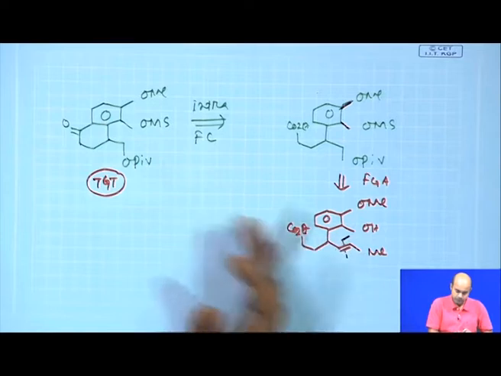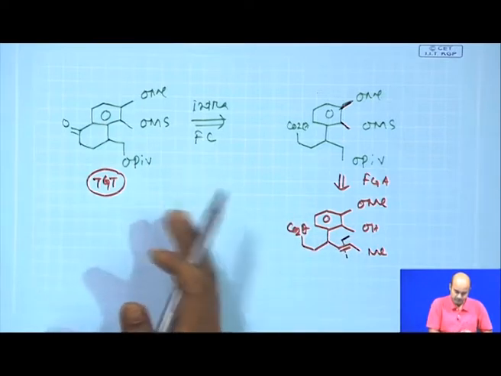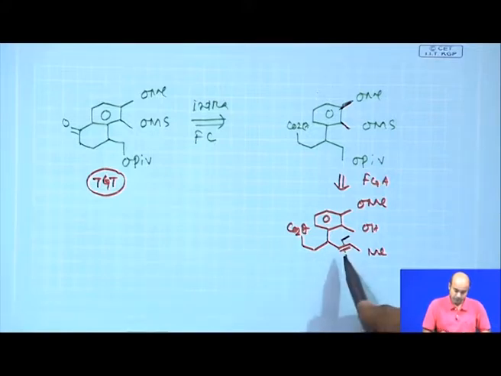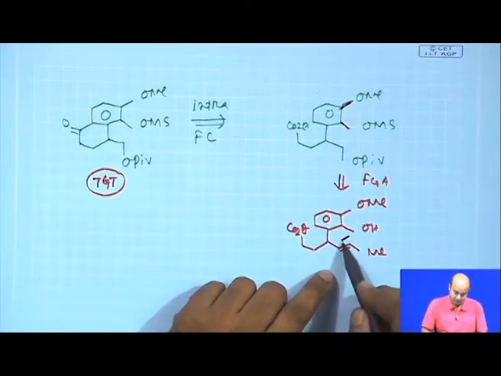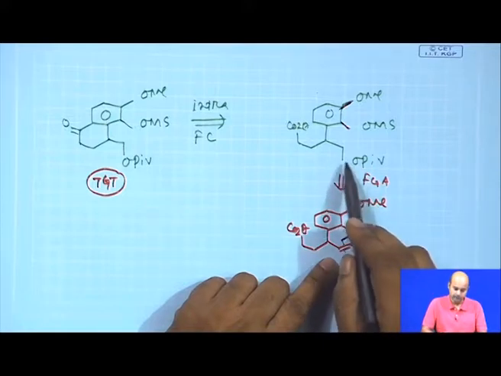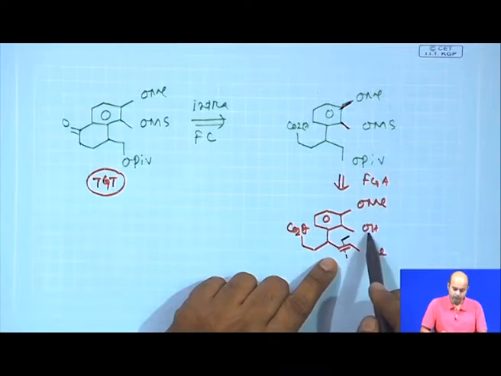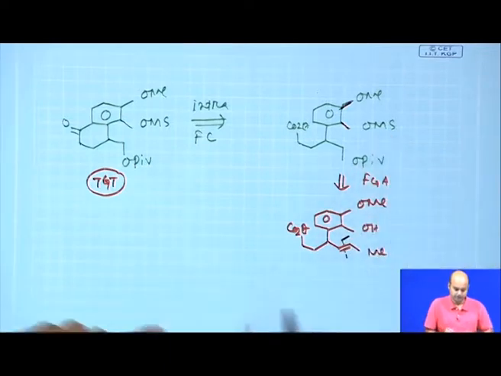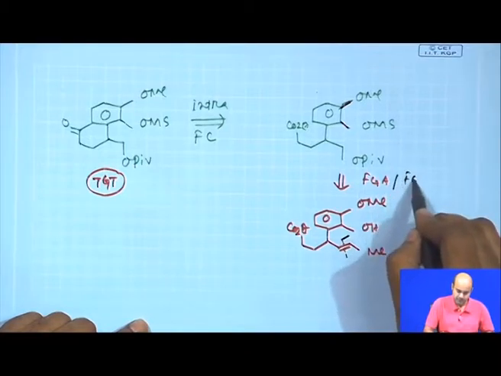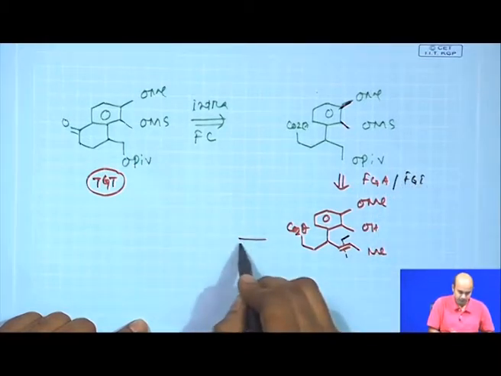We will try to go back further down the line, then you will find that this intermediate is one of the intermediates which will be prepared, and then you do an oxidative cleavage here, just ozonolysis kind of thing, that will give the aldehyde that you can reduce with sodium borohydride, and then you get the free alcohol which you can protect as the O-pivaloyl, as well as the phenolic group protected as the mesylate ester. So, this is a functional group addition, or you can say functional group interconversion, fine.